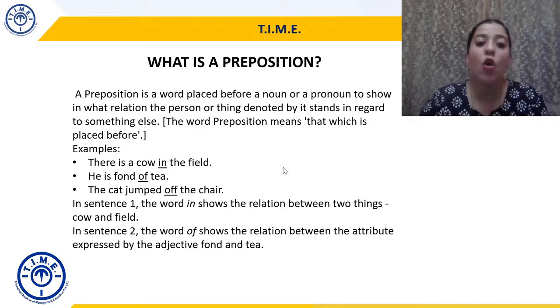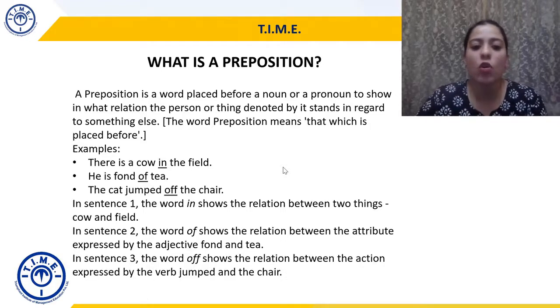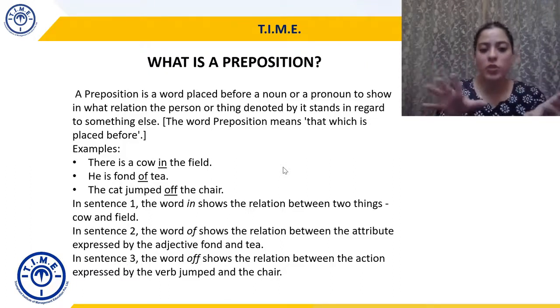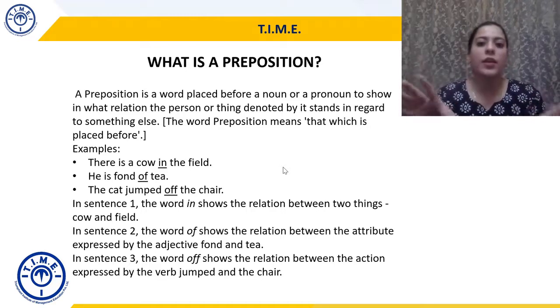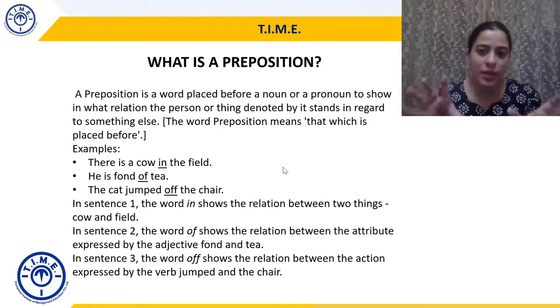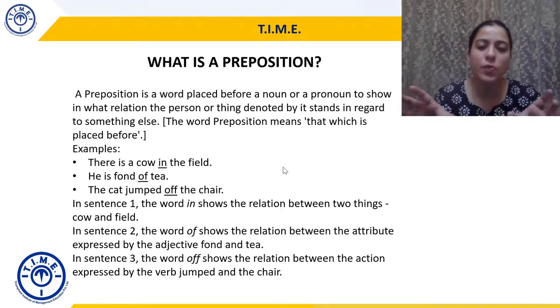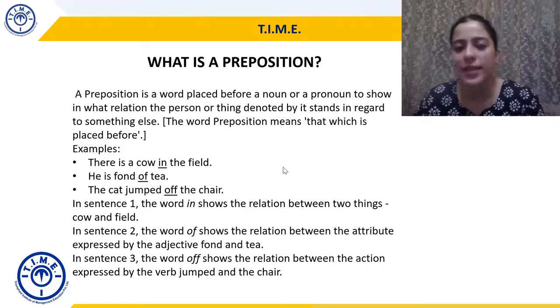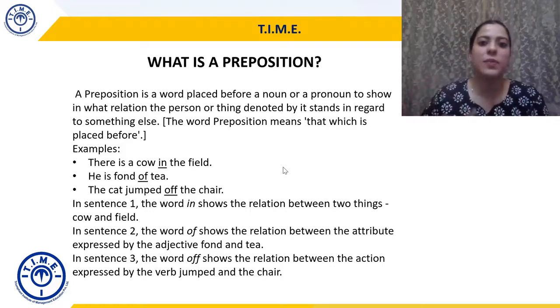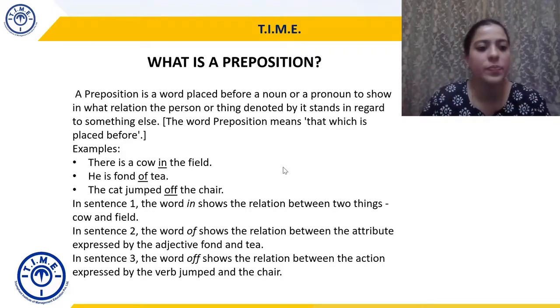And the cat jumped off, O-double-F, off the chair. So in sentence 3, the word off shows the relation between the action, between the verb jumped and the chair. So the jumping off the chair. So again, noun or pronouns are something which shows a relationship between these two things. So noun or pronoun in relation to something else. It can be placement, it can be adjective, it can be anything else, right?